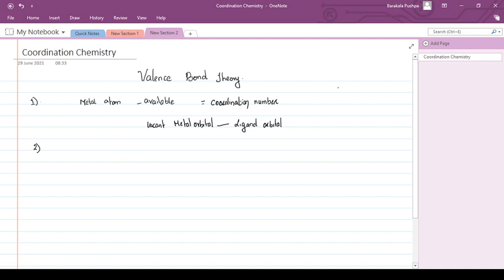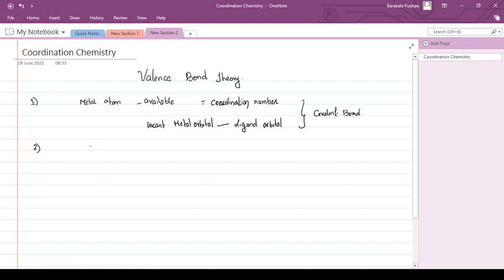Now, the bond that is formed between the central metal atom and the ligand is called a covalent bond because the electrons required for the bond formation are completely supplied by the ligands. Both species are not contributing the electrons. Only the ligand is contributing the electrons. So the covalent bond is formed by the head-on overlap of a vacant metal orbital and filled ligand orbitals.